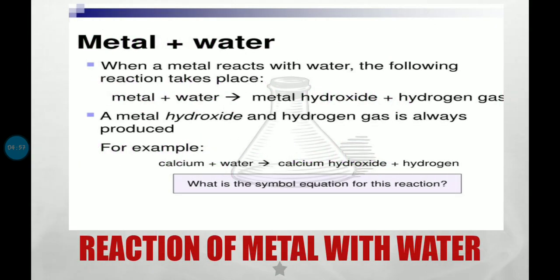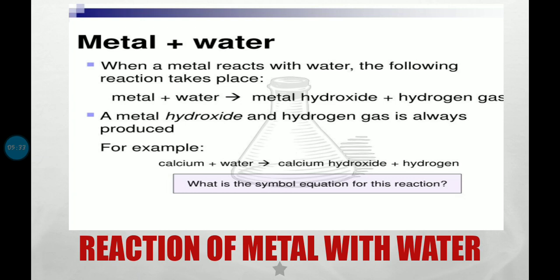Now what happens when a metal directly reacts with water? In the previous slide we saw that when metal oxide reacts with water we get metal hydroxide. But when a metal reacts directly with water, we get metal hydroxide plus hydrogen gas.